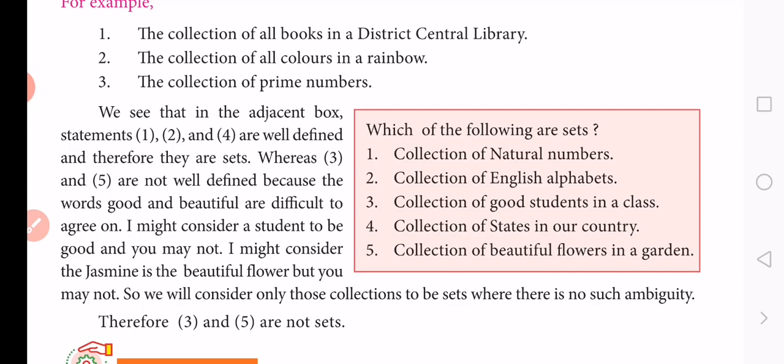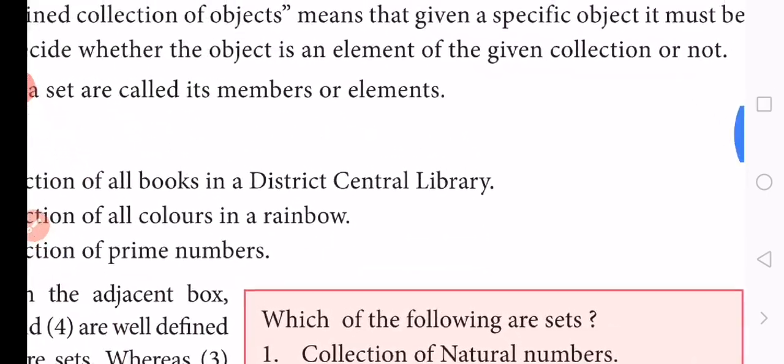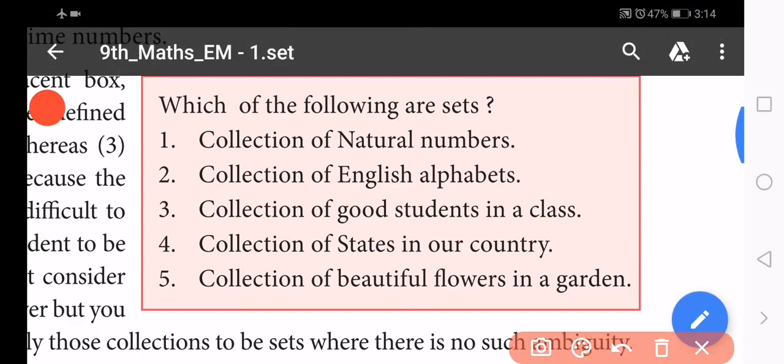The collection of all books in a district central library, the collection of all colors in a rainbow, the collection of prime numbers, the collection of natural numbers, the collection of English alphabets, the collection of vowels, the collection of flowers. So there are so many objects we studied in the previous classes. Look at the box. There are 5 examples given. Which one is a set and which one is not a set?